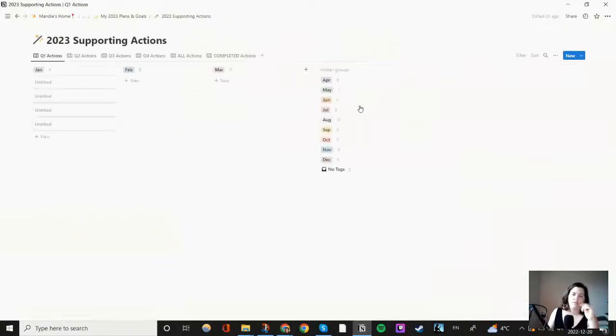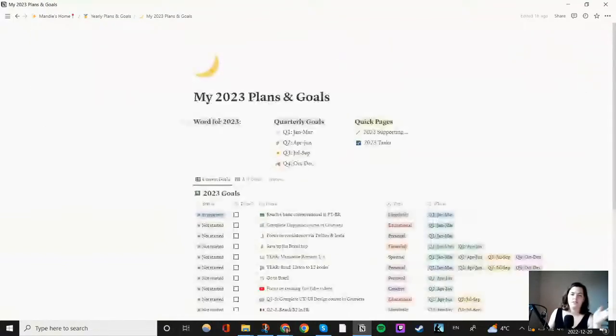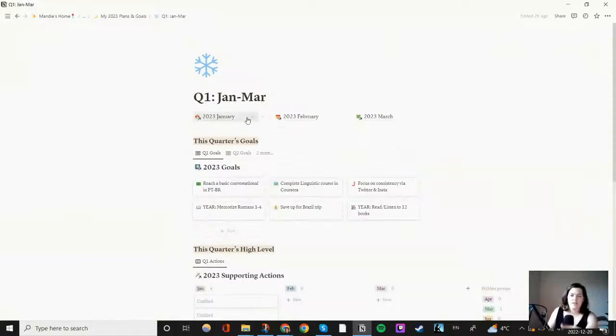Then we have different supporting tasks I haven't started, but basically supporting actions, and supporting tasks, which I don't have yet. These are all going to be things related to getting my goals done, but I just haven't gotten around to building that up yet. So basically I have it all set up.